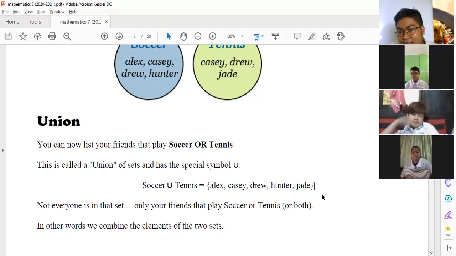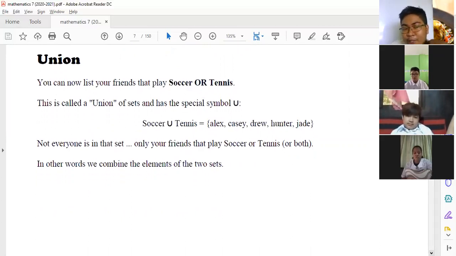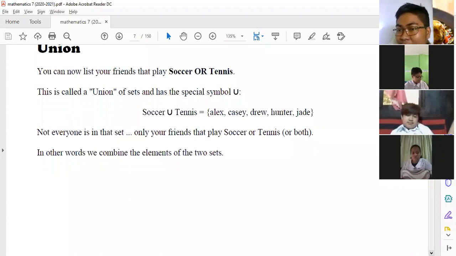And si Jade. Ayan. So, not everyone is in the set. Only your friends that play soccer or tennis or both. In other words, we combine the elements of the two sets.